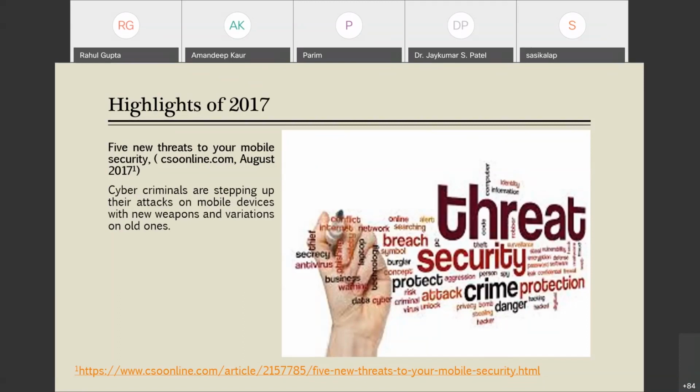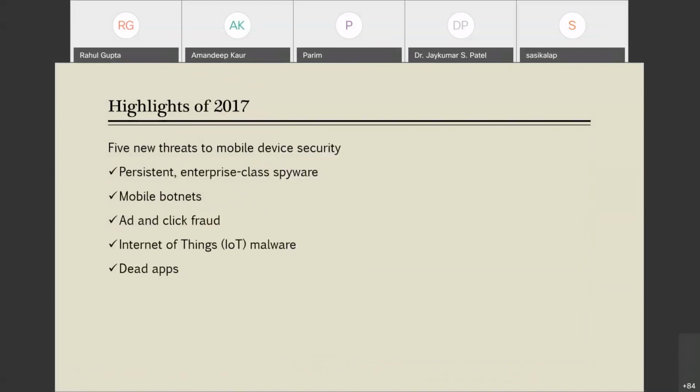The 5 threats listed were persistent enterprise class spyware, mobile botnets, ad and click fraud, IoT based malwares (Internet of Things malwares), and dead apps. Let us discuss each of them in brief.